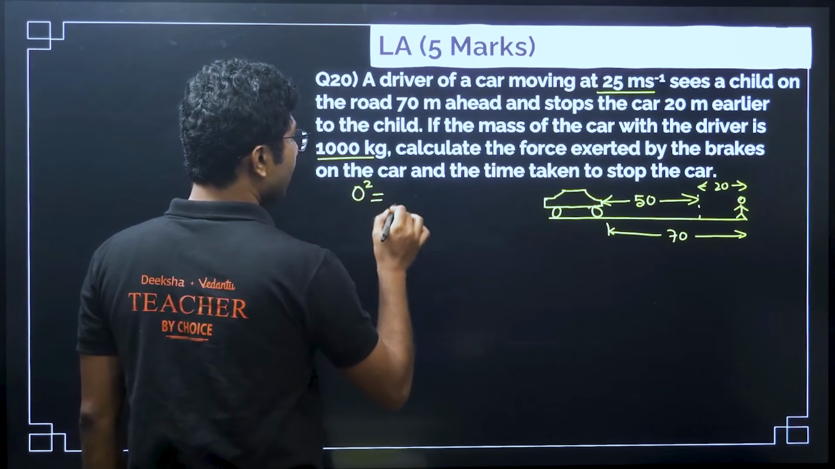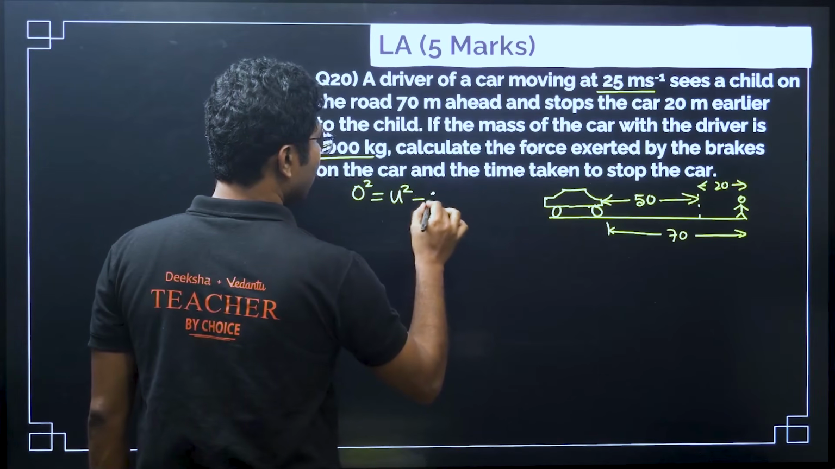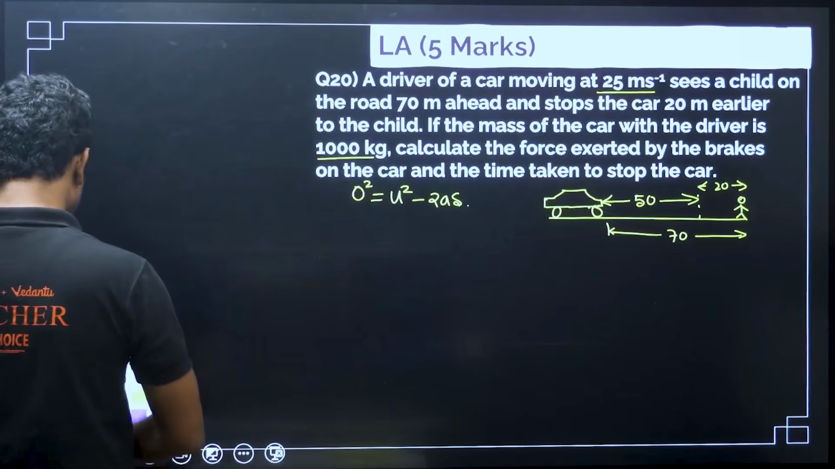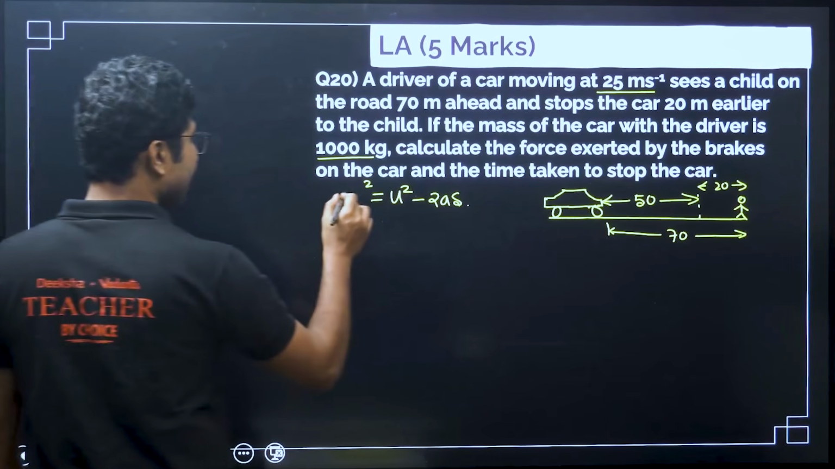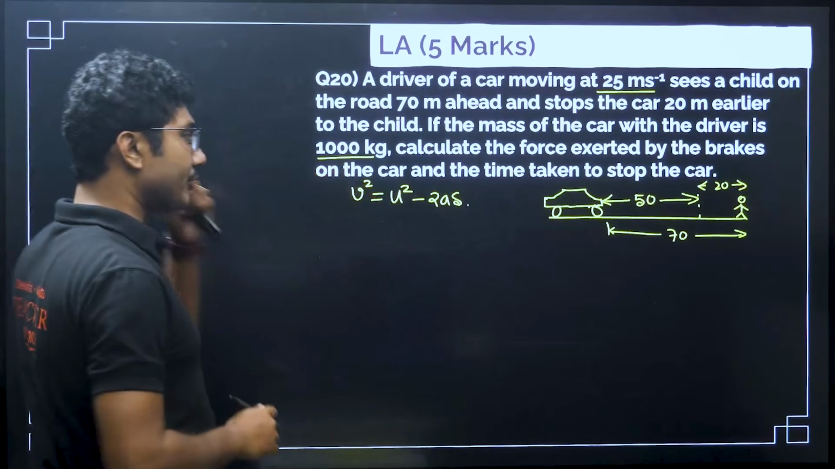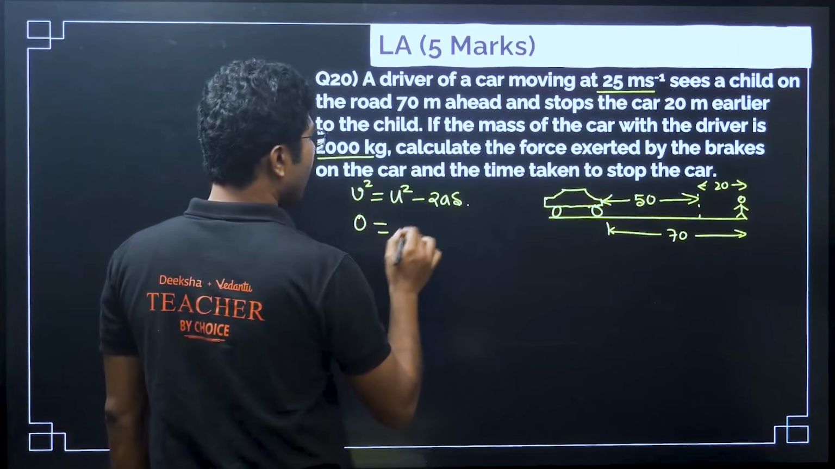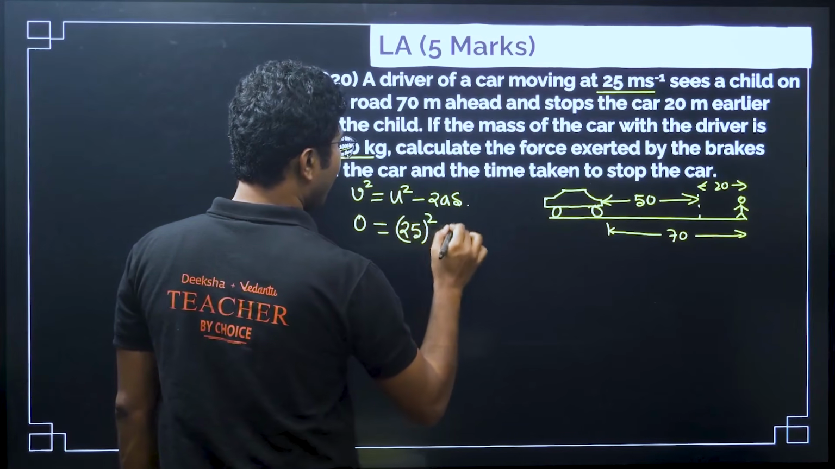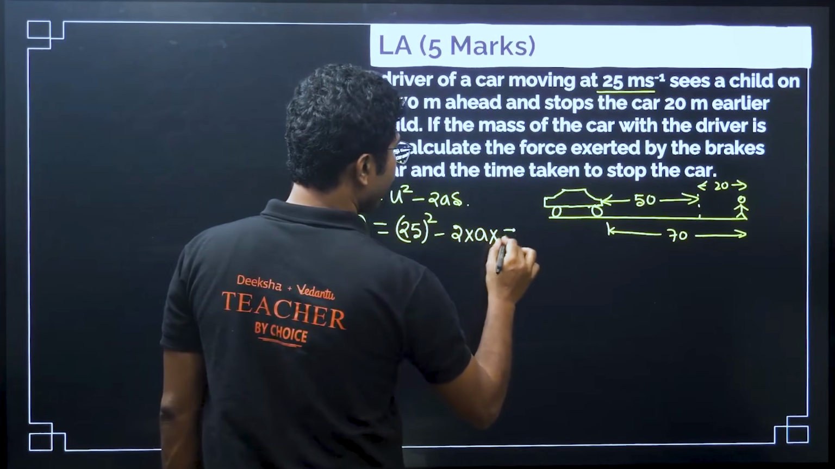V square is equal to U square minus 2as. We have to calculate the acceleration first. Not acceleration, in this case retardation. So, V square is equal to U square minus 2as. From here, 0 equals U, which is 25 square, minus 2 into acceleration into 50.